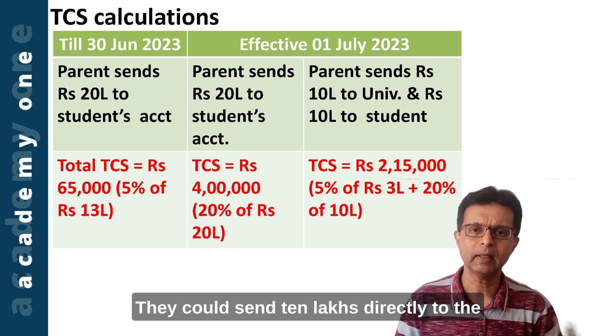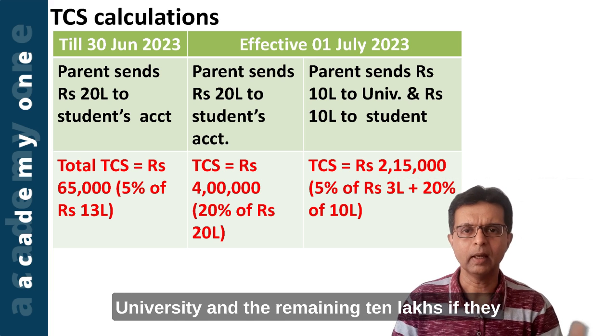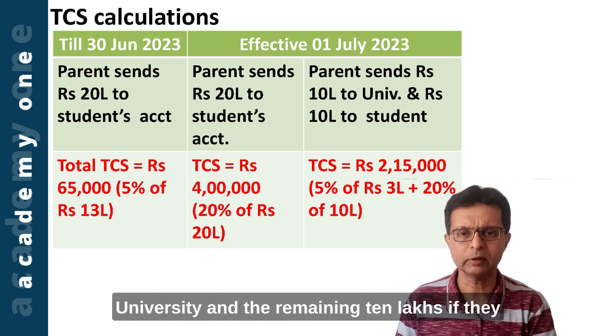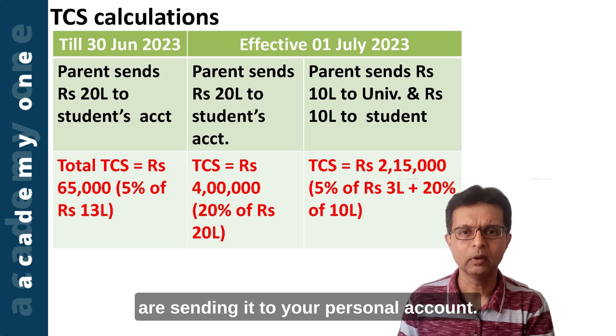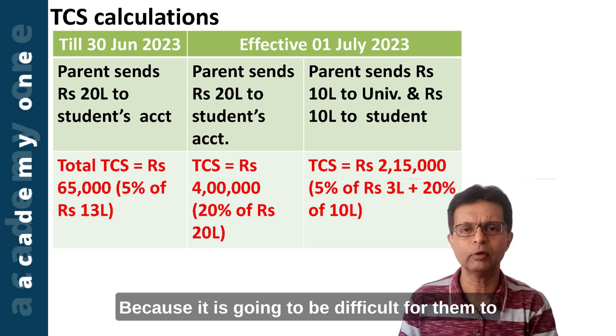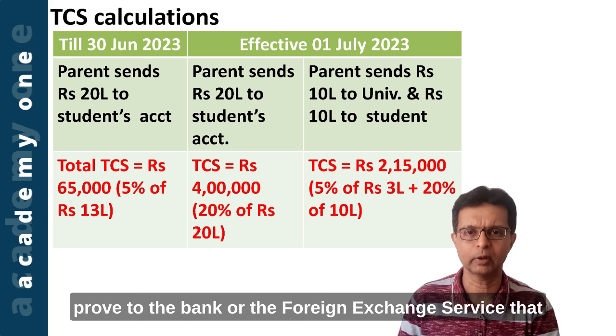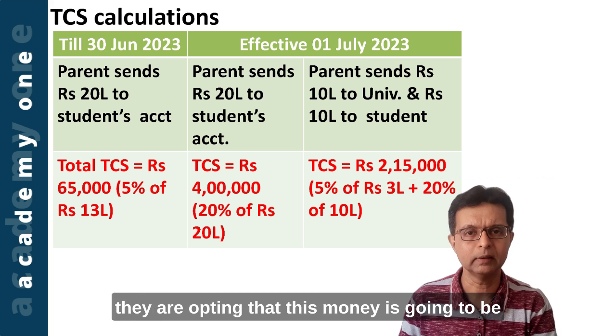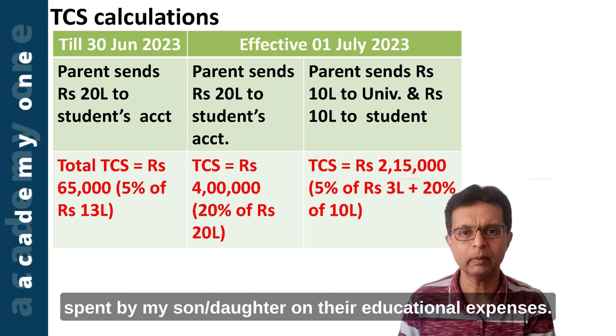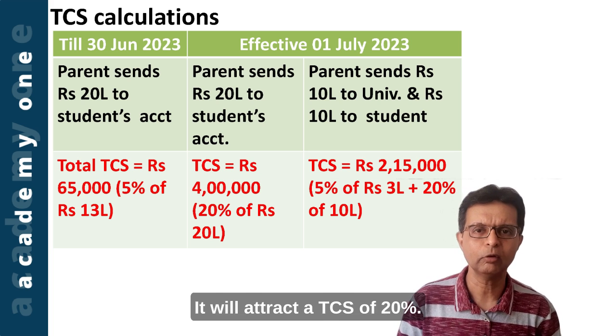They could send 10 lakhs directly to the university, and the remaining 10 lakhs, if they are sending it to your personal account, because it is going to be difficult for them to prove to the bank or the foreign exchange service that this money is going to be spent by their son or daughter on educational expenses, it will attract a TCS of 20%.